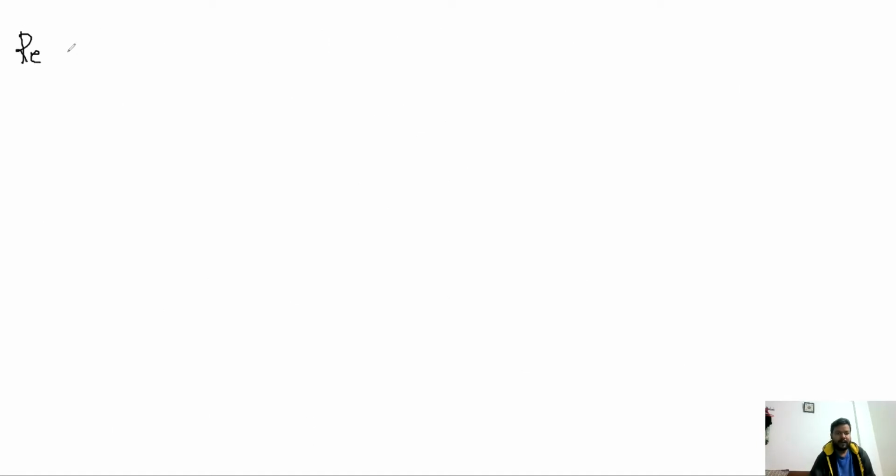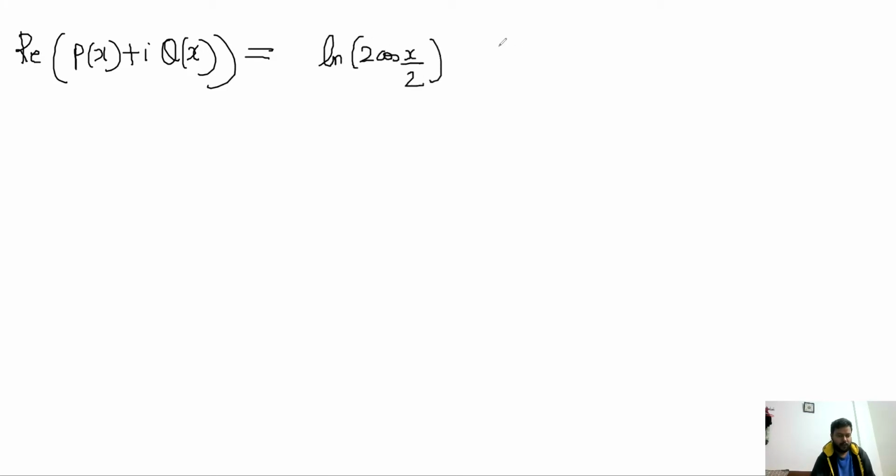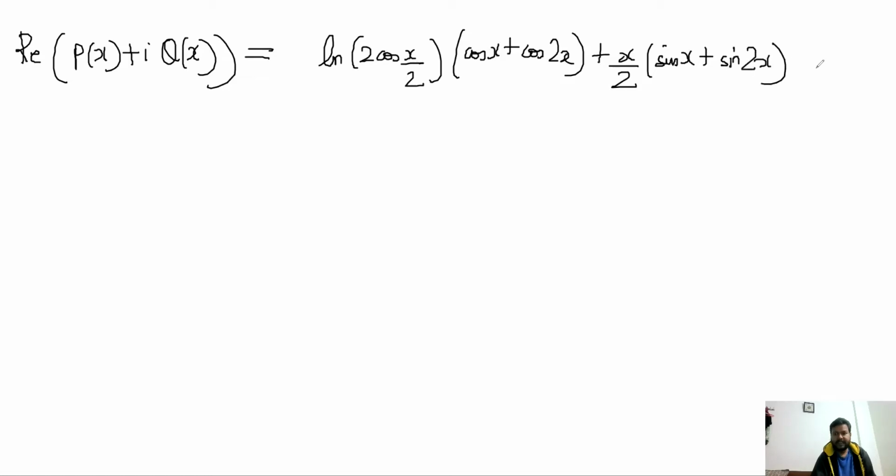So real part of px plus iqx is equal to, so I'll just write the answer, you can check the steps yourself: ln 2 cos x by 2 cos x plus cos 2x plus x by 2 sin x plus sin 2x minus cos x minus half.